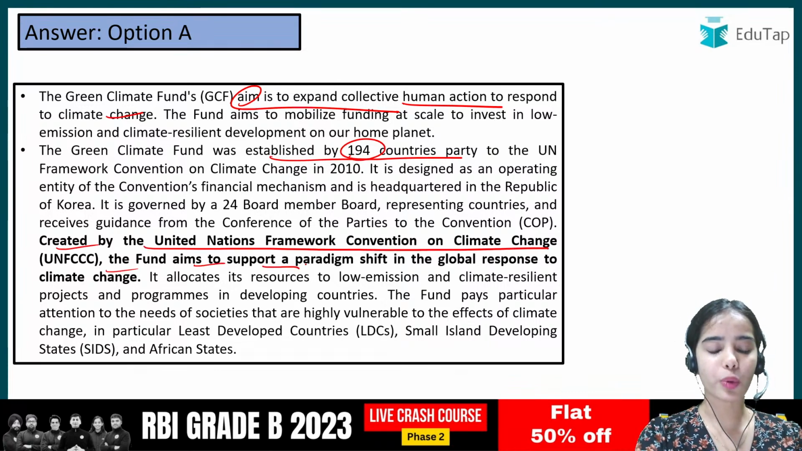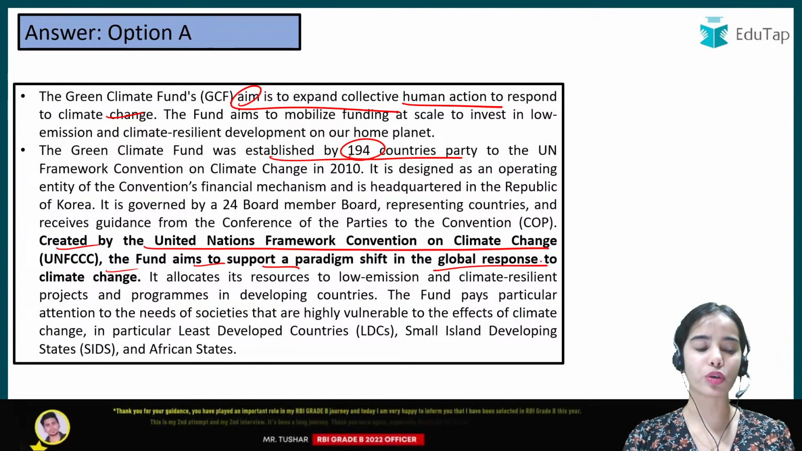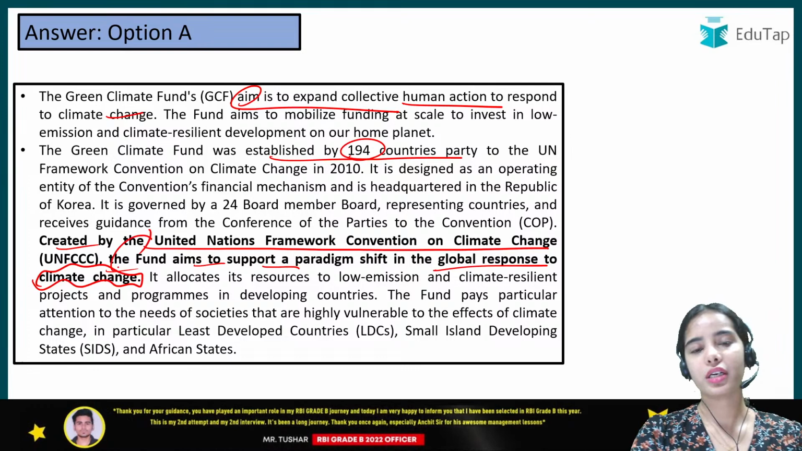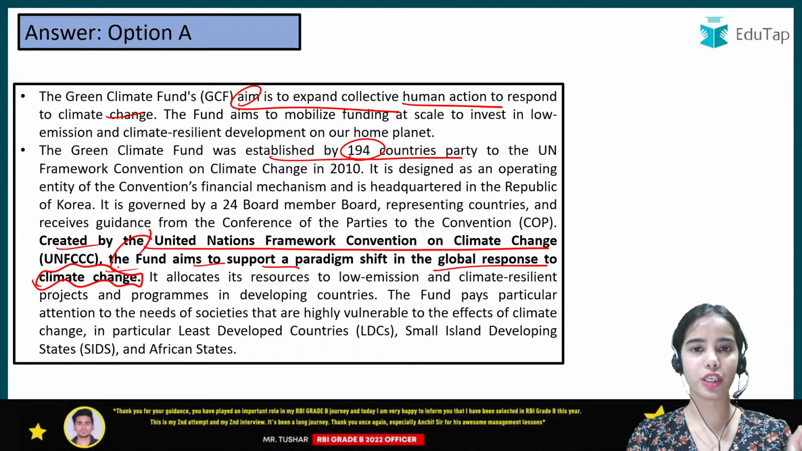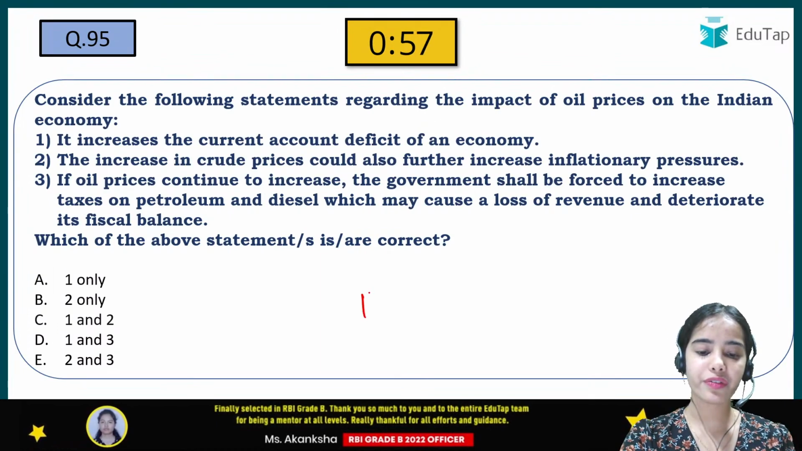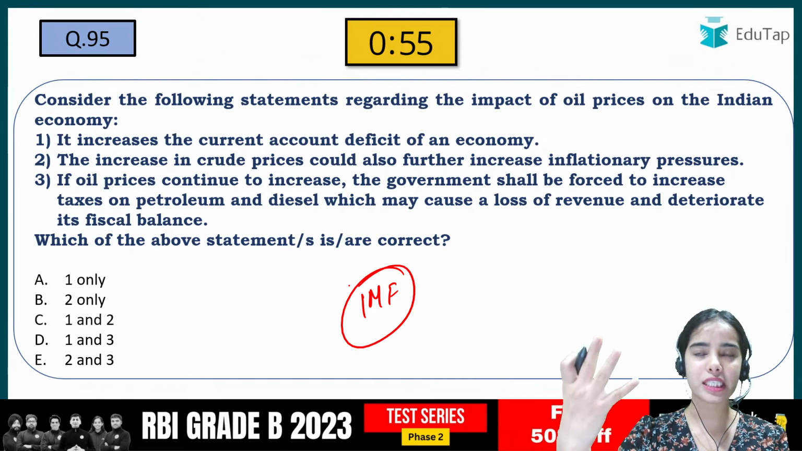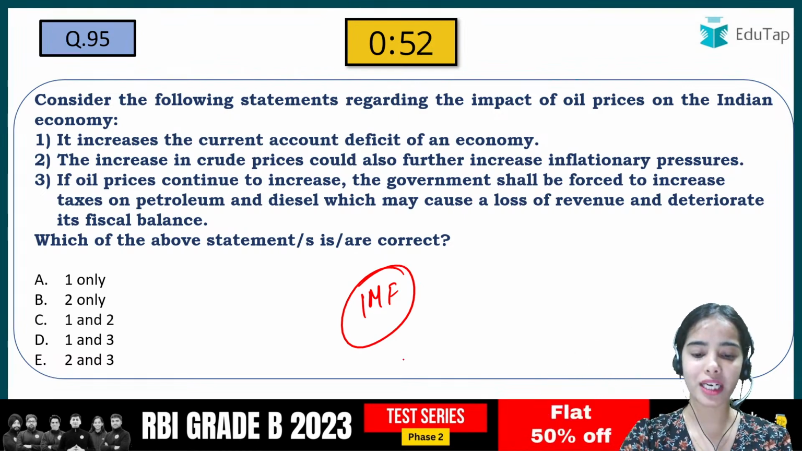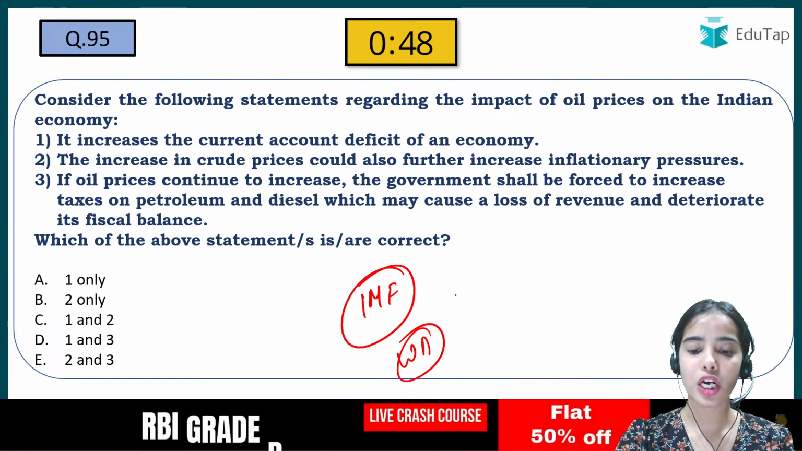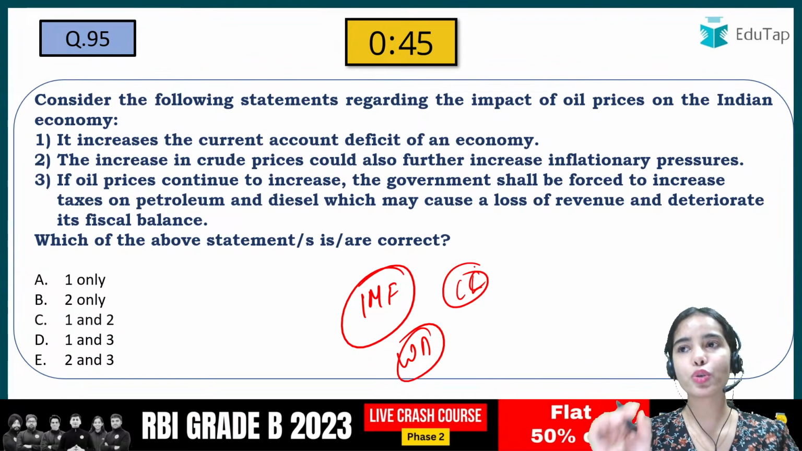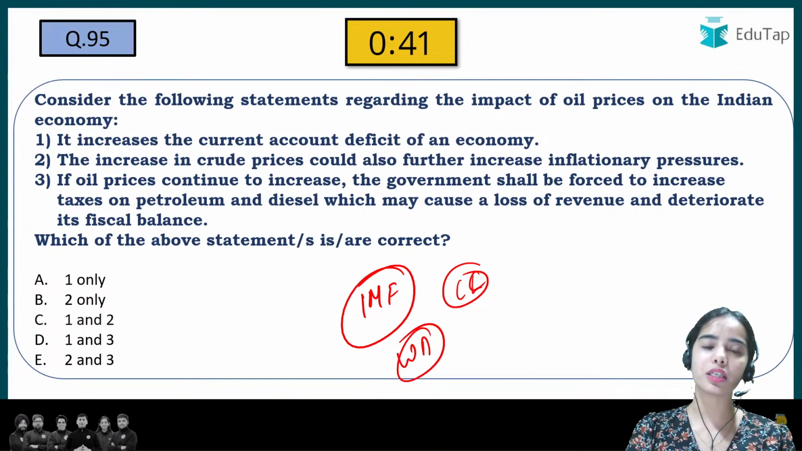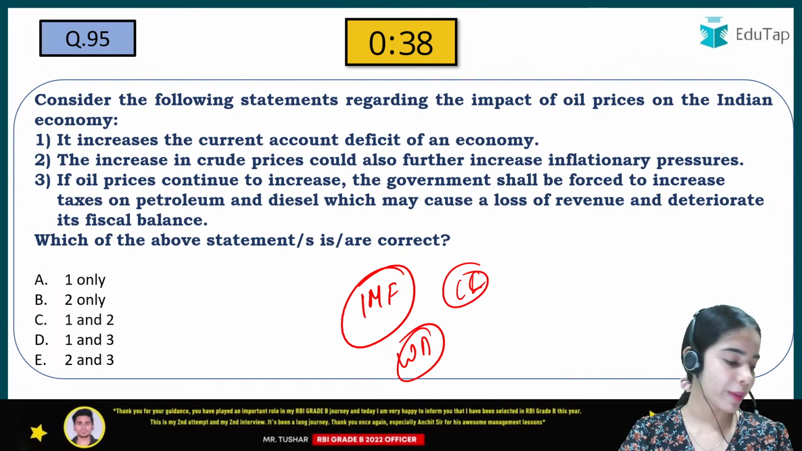The fund aims to support a paradigm shift in the global response to climate change. So the main idea here is climate change, and when climate change is there, we should directly link it with the UNFCCC. Whenever we discuss the IMF, we have financial stability in mind, we have the balance of payments in mind. Whenever we have the World Bank, we have development in mind in the countries. So whenever climate change is coming, you should be aware about the background, about some organizations, and then you will be able to answer the questions, typical questions also, comparatively easier.